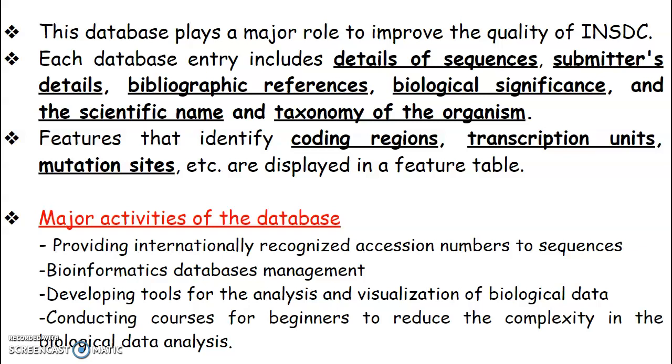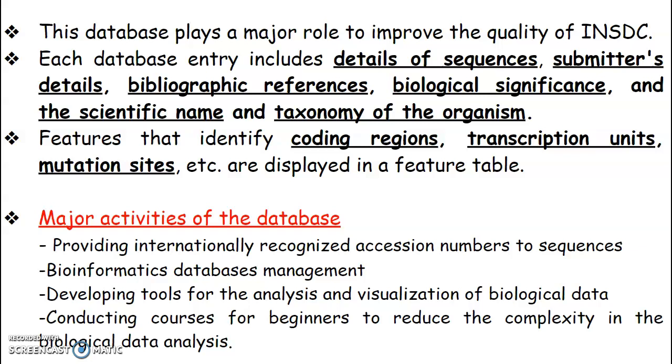And here in this DDBJ database, we could see the database entry has a scientific way of presentation. If there is one submission, that submission will have the details of the sequences, the submitter's details, and it may have the bibliographic reference if it is from a research work.